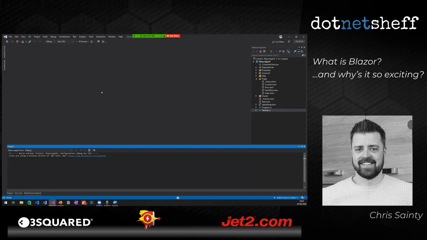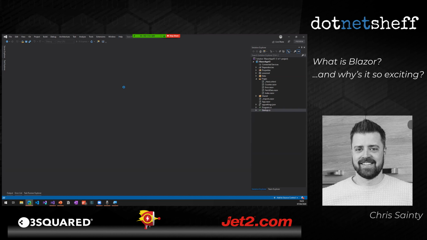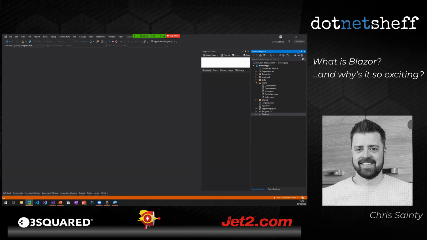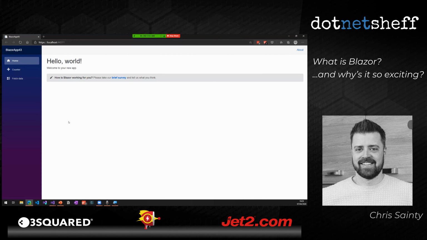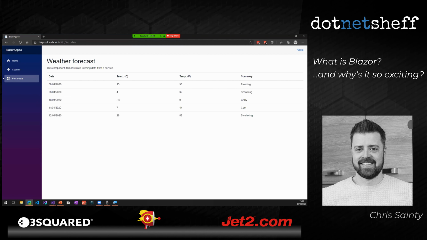So if we spin this one up and have a look at it, you'll notice that the project templates are exactly the same. And if I click about, you'll notice the actual user experience is very much the same. Now, I'm not sure if this translates as well over a Zoom call as it does in real life, but trust me, clicking around here is just as quick and snappy as it was with Blazor WebAssembly. I can click the counter like I did before and increment the count, and then we can load that data on that fetch data page.